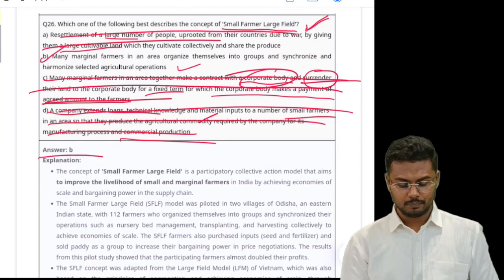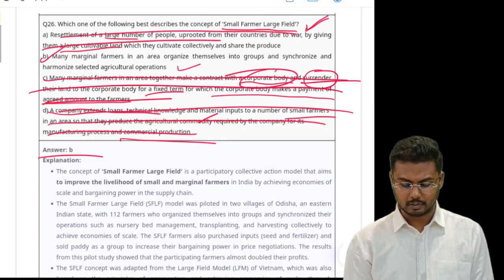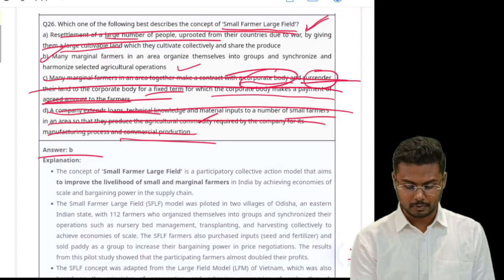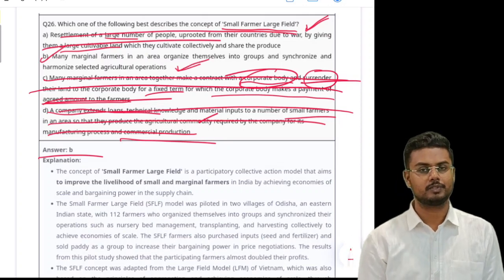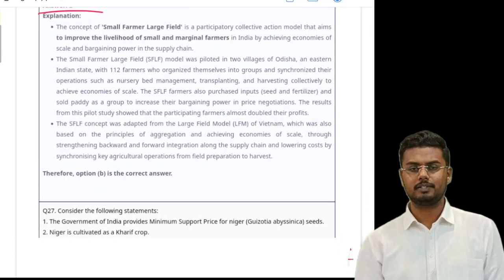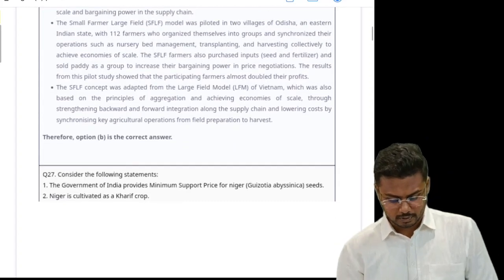Yes, answer B: many marginal farmers in an area organize themselves into groups and synchronize and harmonize selected agricultural operations. This appears to be true logically as well as factually, right? So like this, you can attempt at least 15 to 20 questions in this year's question paper. So next question, consider the following statements.